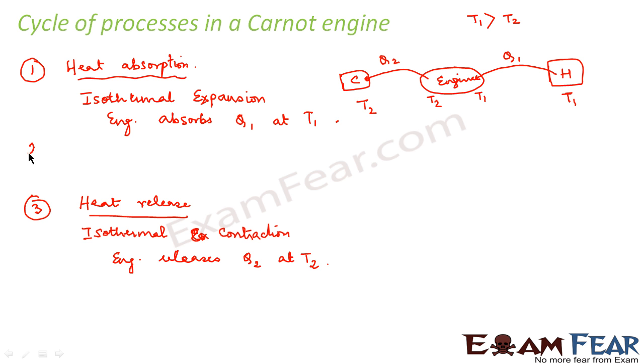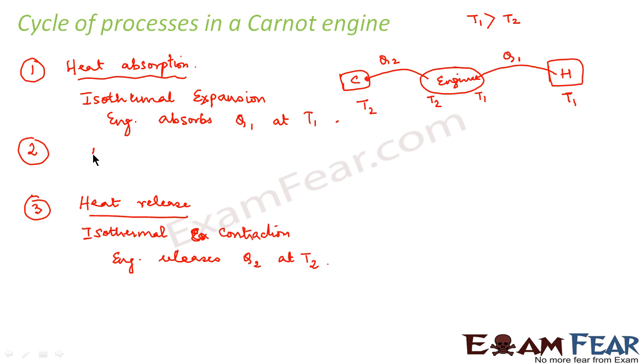There has to be another process in between which will change the temperature of the engine from T1 to T2, but it will not involve any flow of heat. So just think yourself, which process can it be? A process where there is no flow of heat. That means it has to be an adiabatic process where there is no heat flow, only change in temperature.